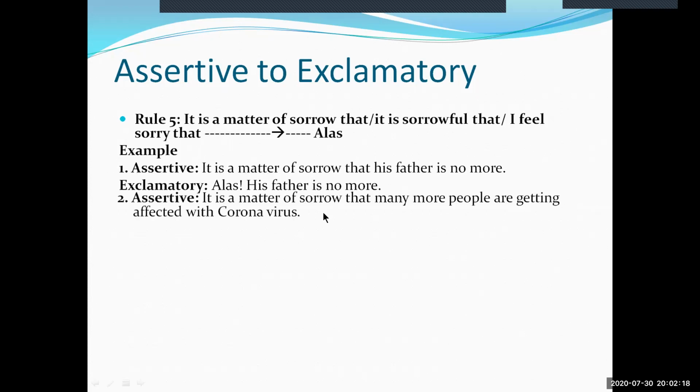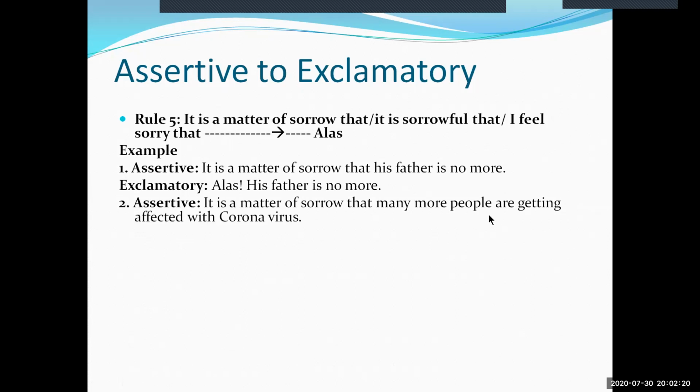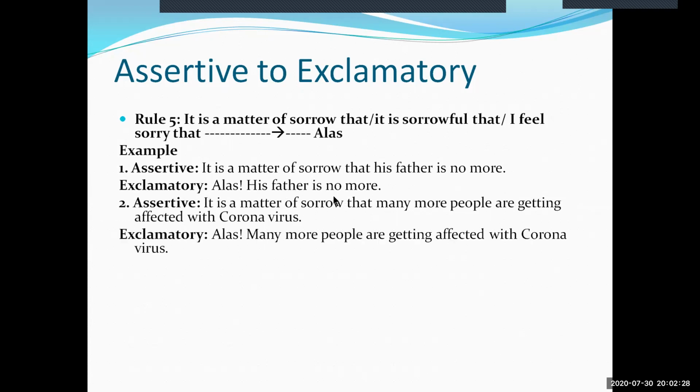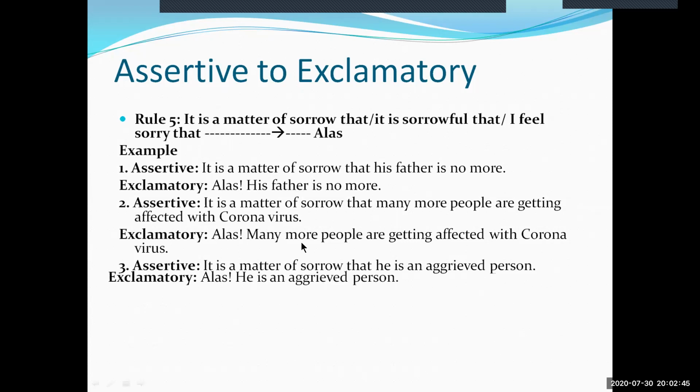It is a matter of sorrow that many more people are getting affected with coronavirus. Its exclamatory form will be, alas, many more people are getting affected with coronavirus. Example 3 shows us a sentence. It is a matter of sorrow that he is an aggrieved person, and its exclamatory form will be, alas, he is an aggrieved person.